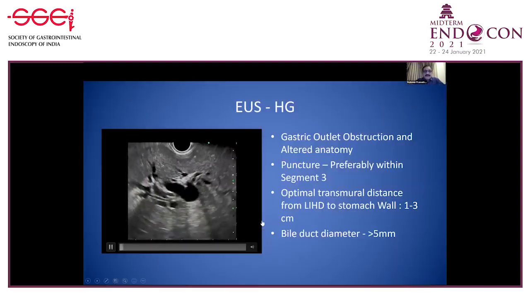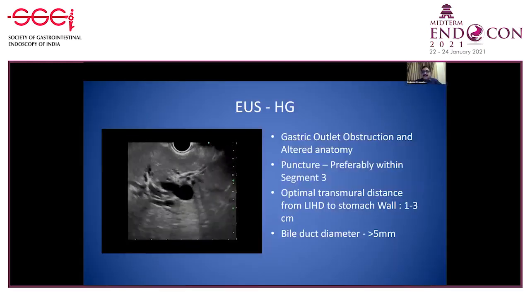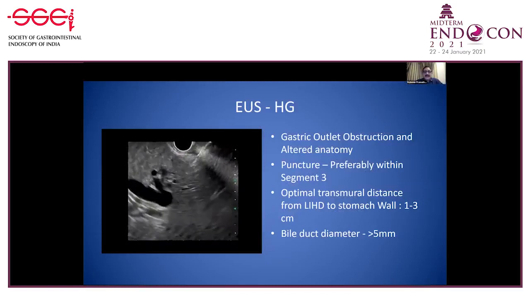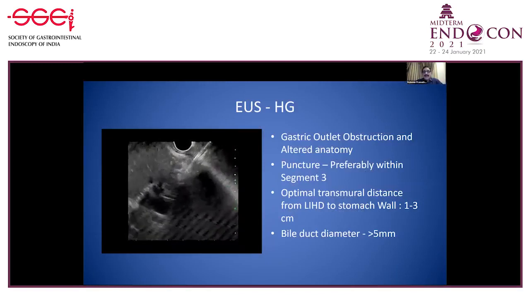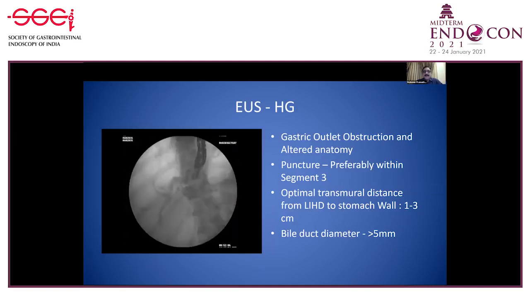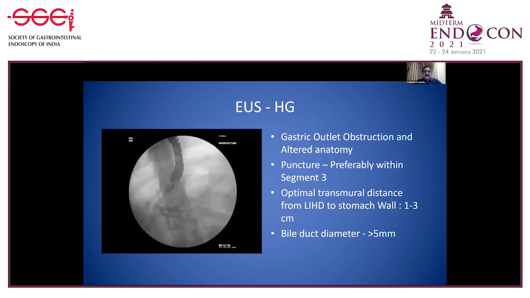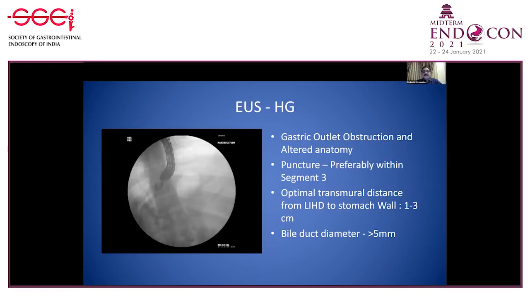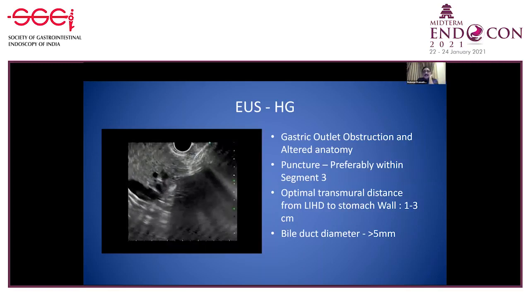This is an example of gastric outlet obstruction and altered anatomy in which hepaticogastrostomy is done. As you can see, there is sufficient hepatic parenchyma intervening. Once a puncture is done, a cholangiogram is obtained, and then guide wire manipulation is done. The guide wire is placed deeply in the segment so that there is no slippage of the guide wire, and after dilating with the cystotome, a self-expandable metal stent is placed.